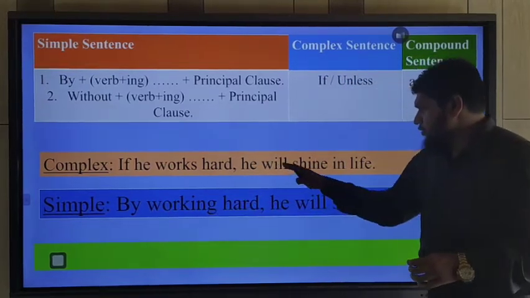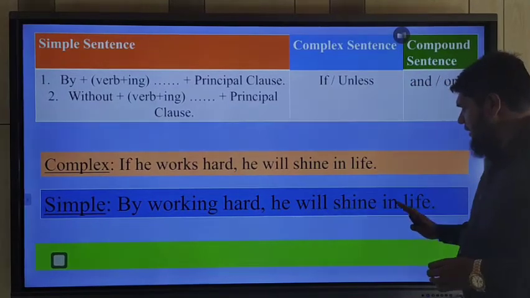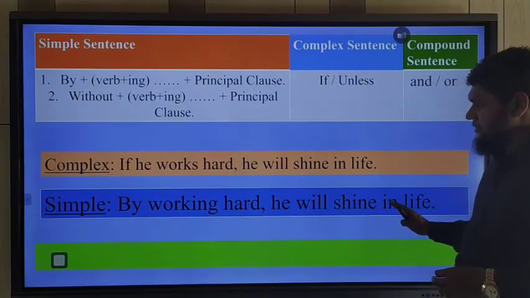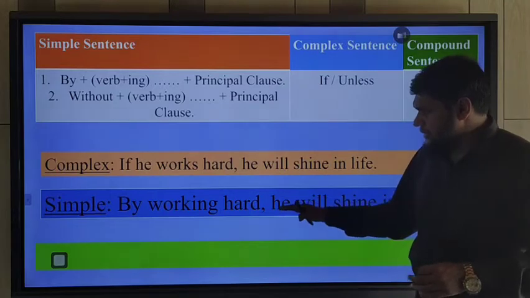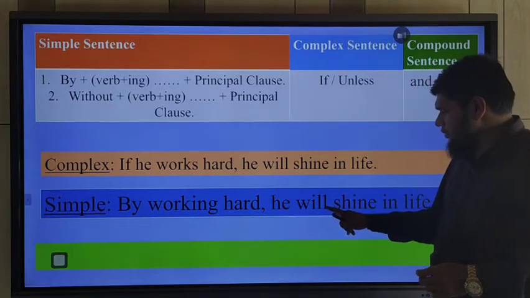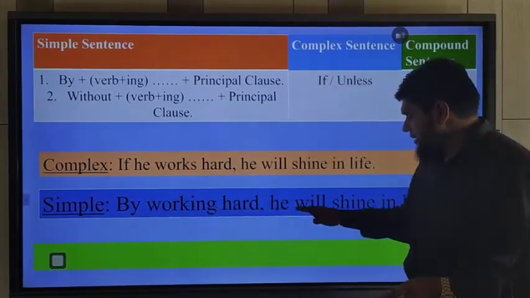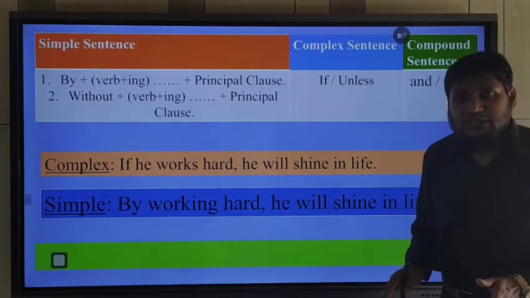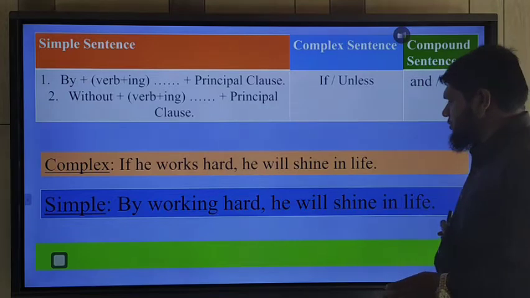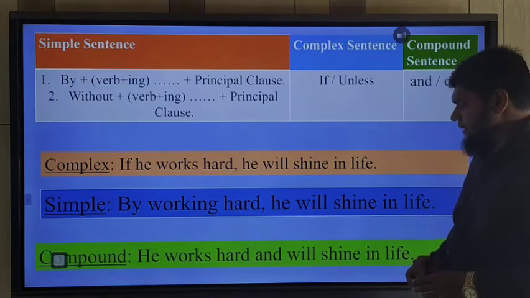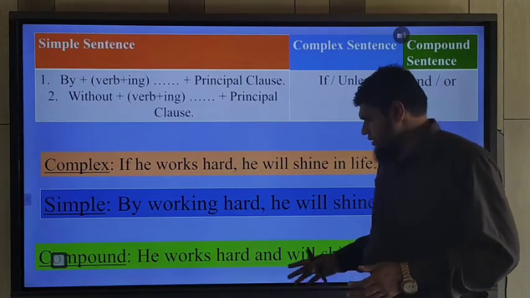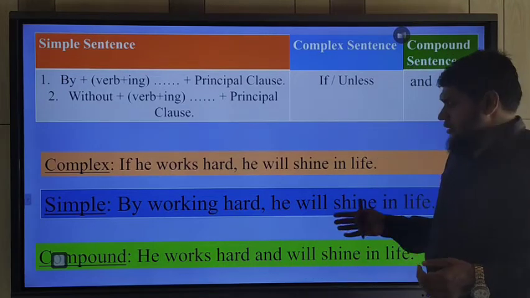And then you should use the principal clause: subject, verb, and extension. You will find there one subject and one finite verb, so it's a simple sentence. It becomes a phrase and it becomes a simple sentence. Okay, so if you want to change it into a compound sentence, that time you should use and or or.